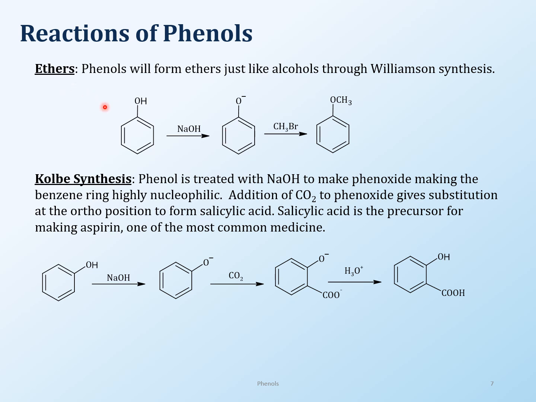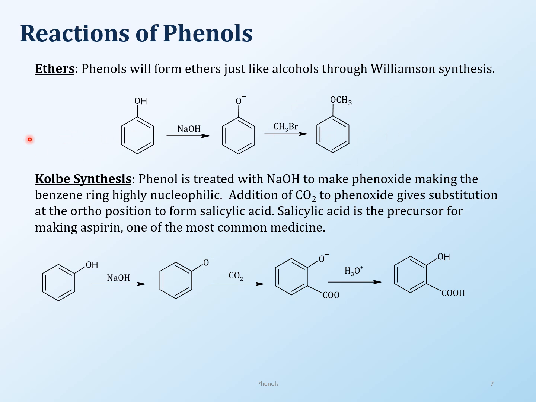Ethers, which we can make from alcohols using Williamson synthesis. So you can do that also with phenols. Take a phenol, treat it with sodium hydroxide, get the phenoxide, then that can do an SN2 reaction in order to get an ether. You can have any kind of alkyl halide here, no problem. You can get any ether. So synthesis of ethers, normal stuff.